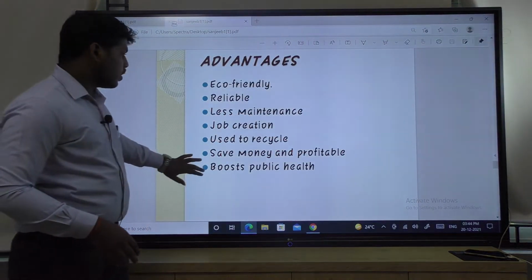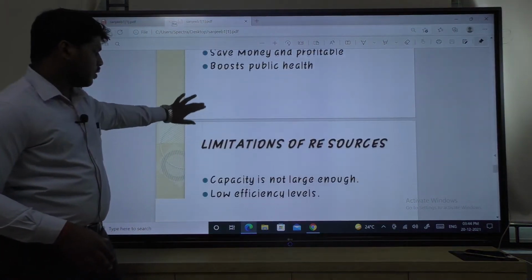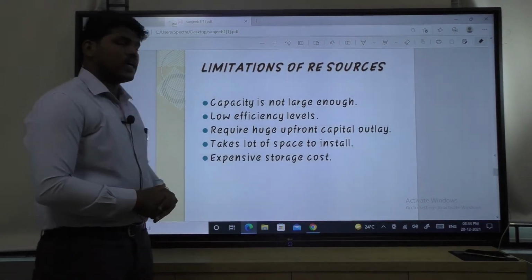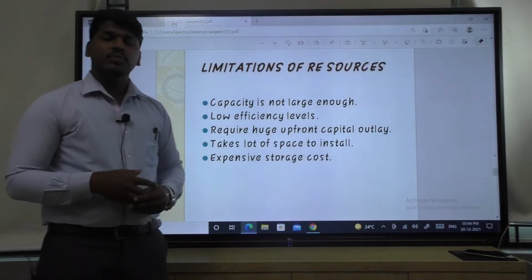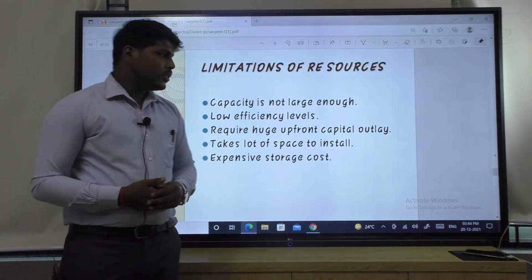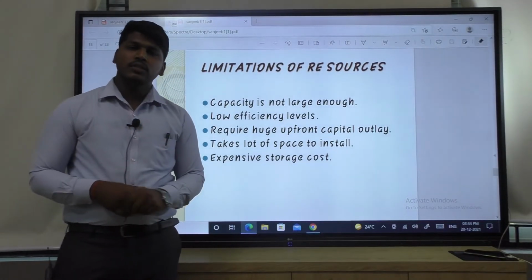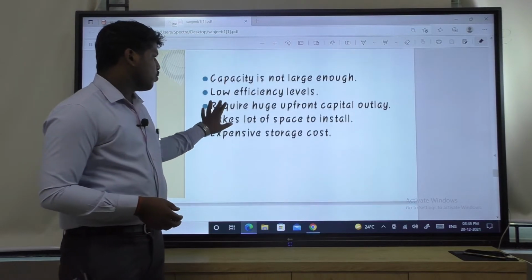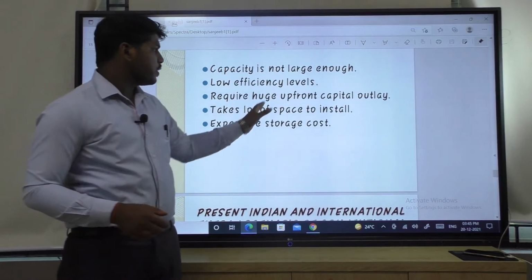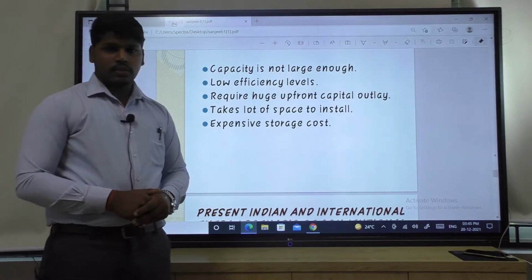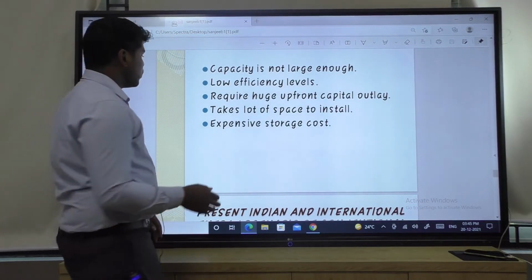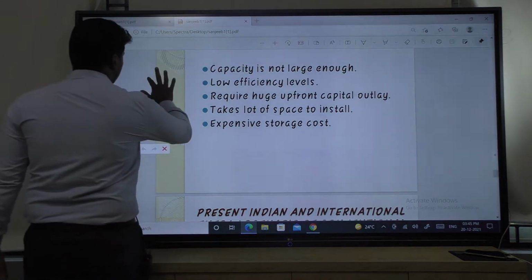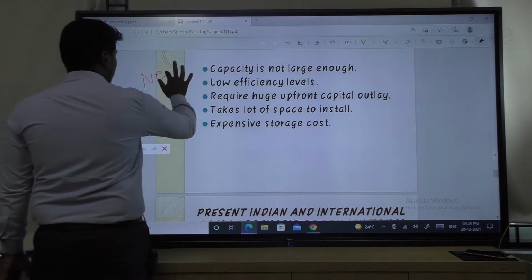Then next, the limitations of renewable energy. Limitations of renewable sources: you can say capacity is not large enough. As compared to non-renewable energy, its generation capacity is very low. So this is also a disadvantage. Then low efficiency levels. Why is the efficiency low? Because the renewable energy technologies are new to the market.